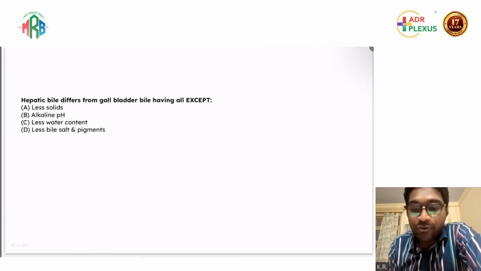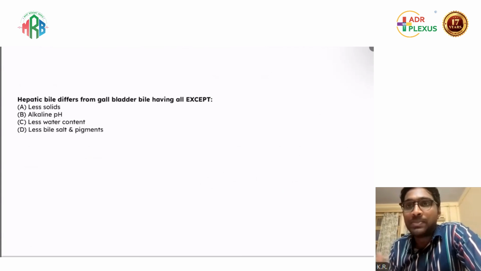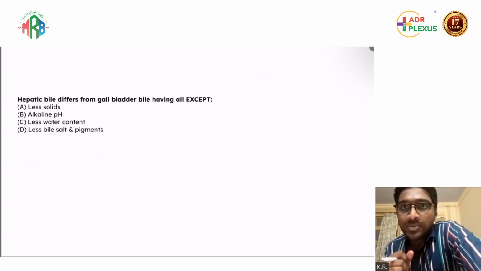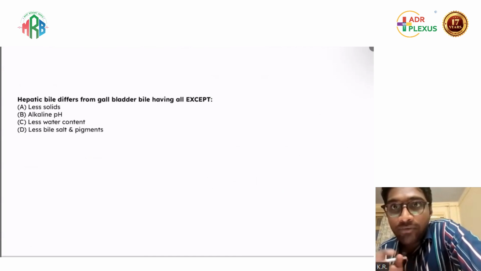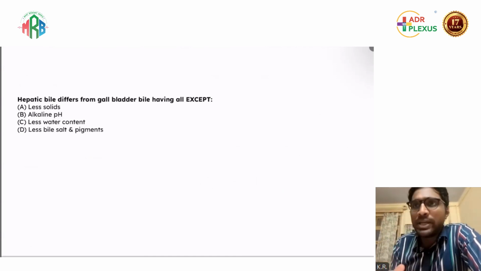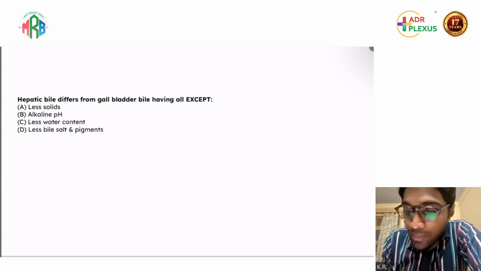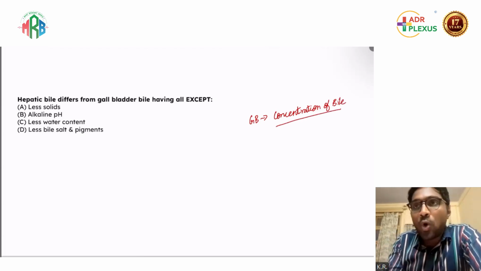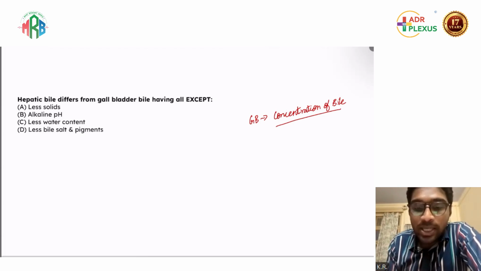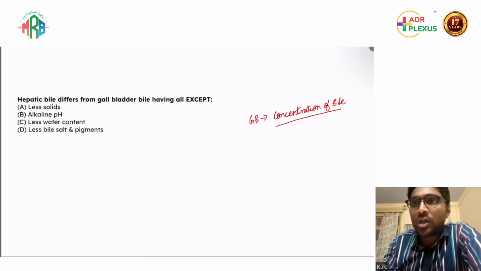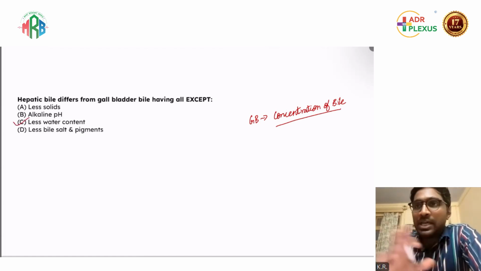Next, hepatic bile differs from gallbladder bile in all except. How to remember easily? What is the function of the gallbladder? This is a question from the physiology topic, but how to remember is, the gallbladder concentrates bile. So the water gets absorbed. Hepatic bile has more water content, but gallbladder bile has less water content. But pH will never change.